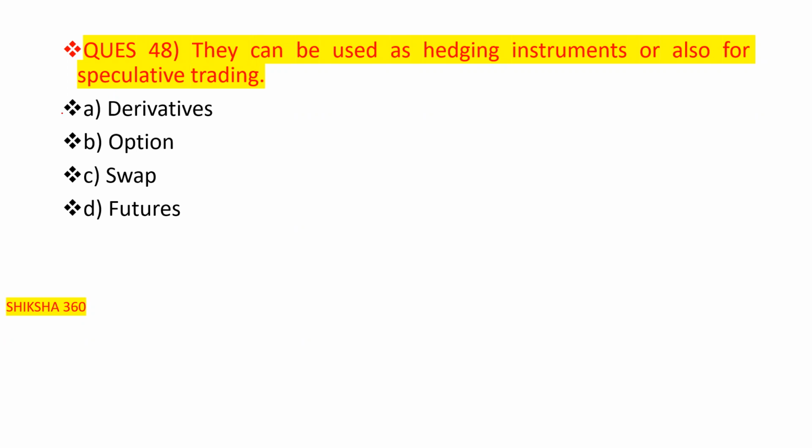Because B, C and D are all parts of the derivatives. They can also be used as hedging instruments, or for speculative trading. So option number A is the answer, that is derivatives.